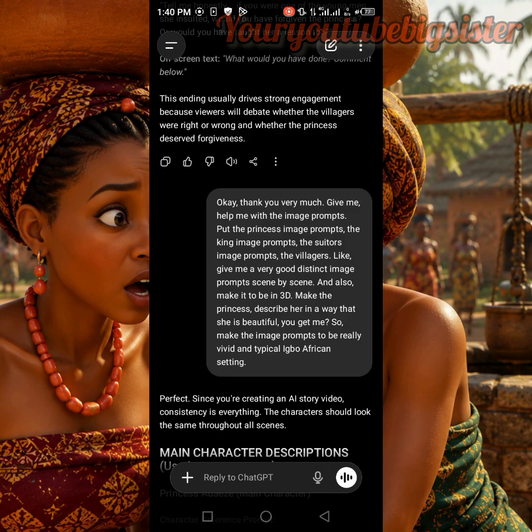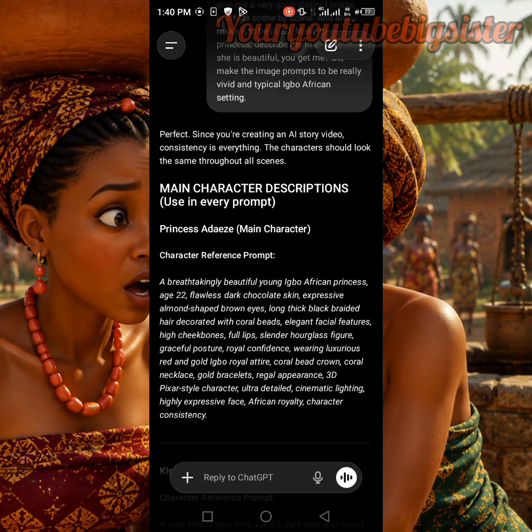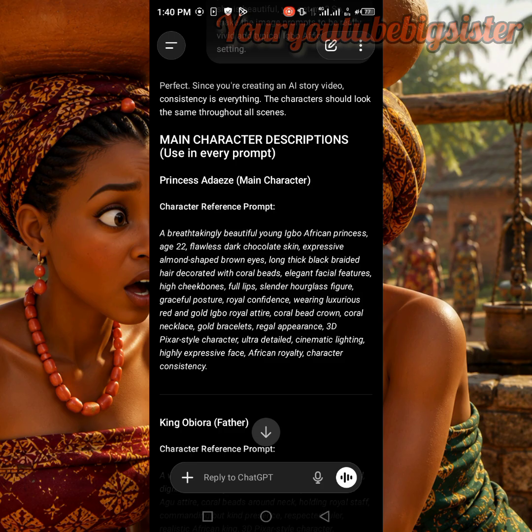I hope I'm communicating. Alright, so I want you to set it in a typical Igbo African setting, right? You have to choose the setting you want. Do you want town or do you want urban or do you want rural? Do you understand? My own, I want rural. I want a village setting. I gave it to ChatGPT and ChatGPT gave me my image prompt.